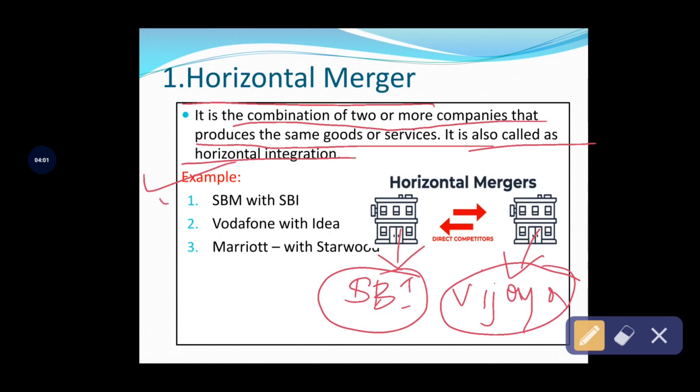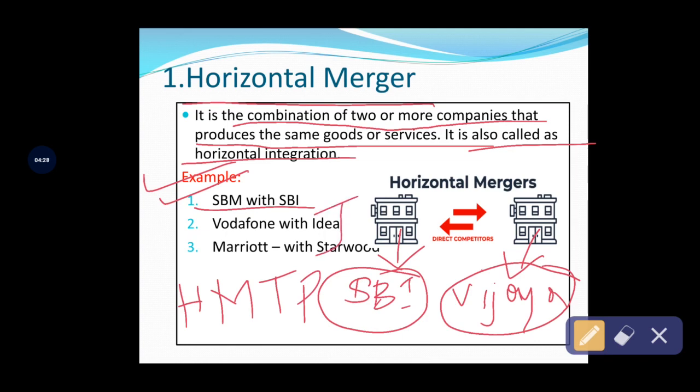See here, SBM with SBI. In 2017 the associates of SBI became one bank, that is SBI. The associates are State Bank of Hyderabad, State Bank of Mysore, State Bank of Travancore, State Bank of Patiala and State Bank of Jaipur.